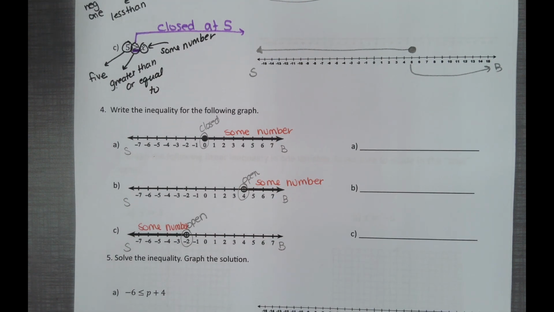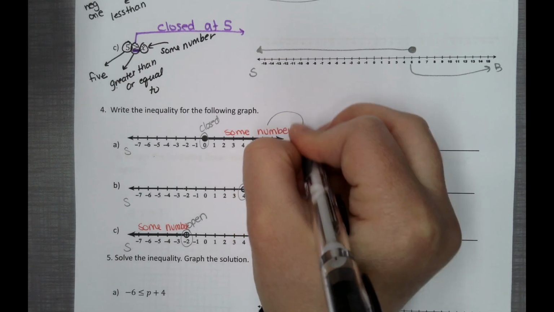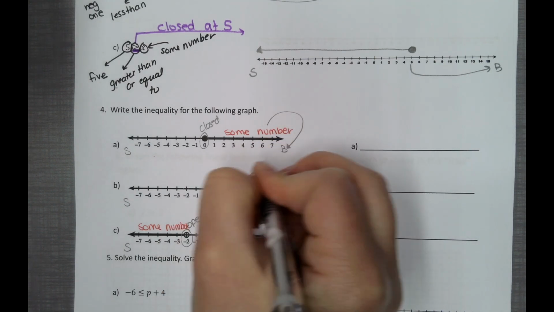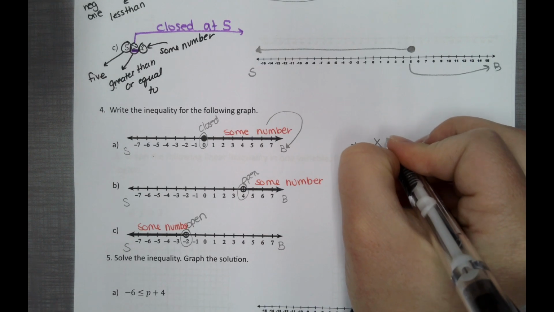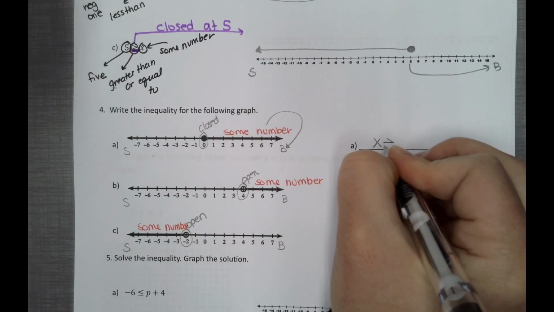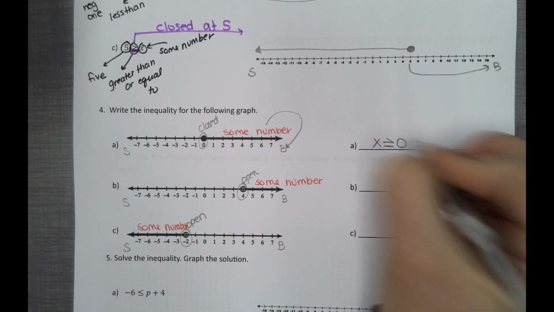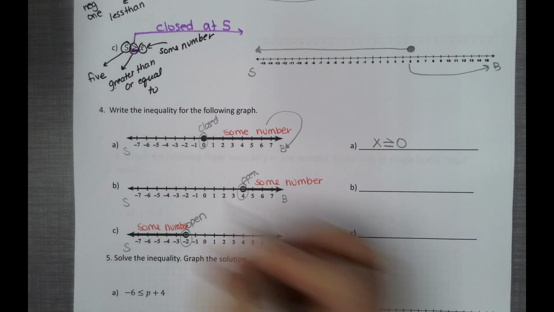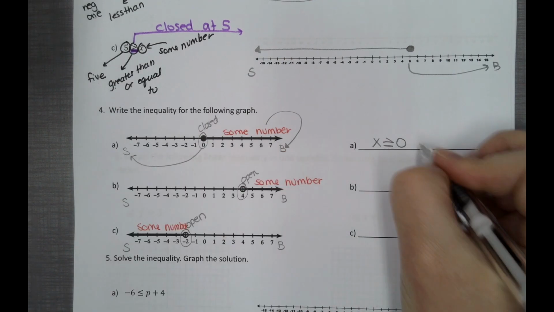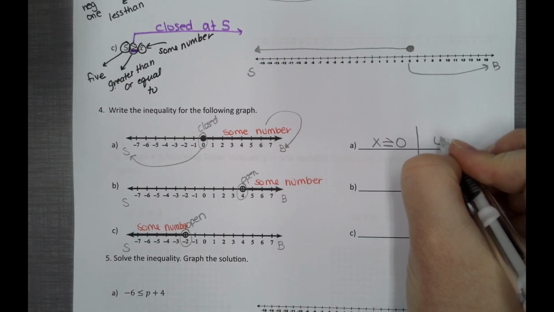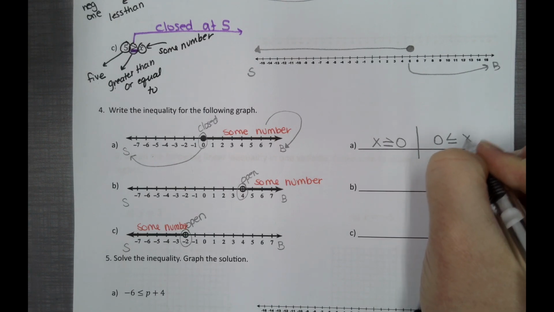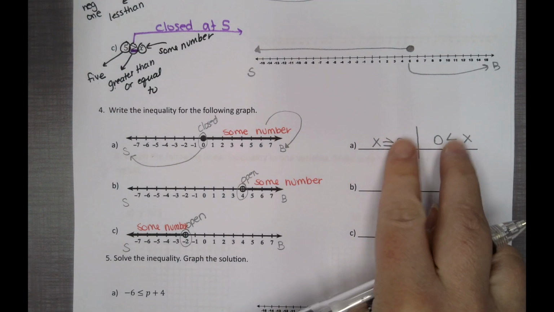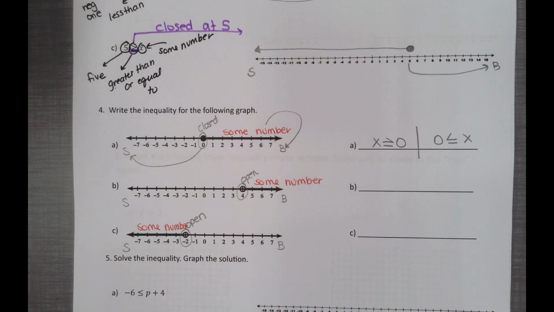And so what you're going to do is you're going to read it in English and then write it out. So some number is bigger than 0. Some number is bigger, it's closed, so we put a line, or equal to 0. You can also do 0 is smaller or equal to some number. Either one. You don't have to give me both on the exam, just choose one.